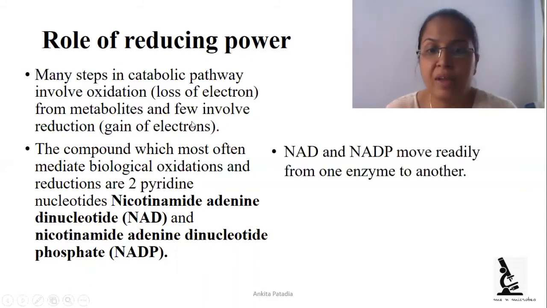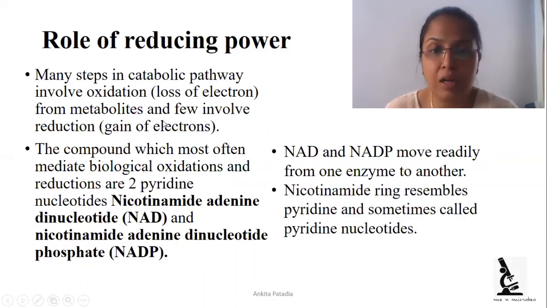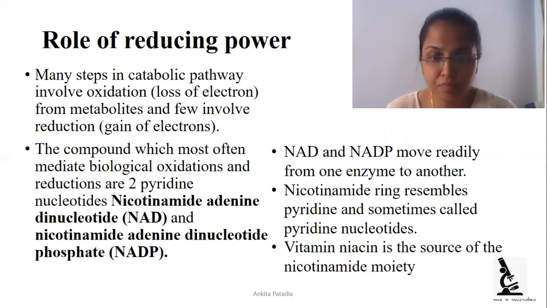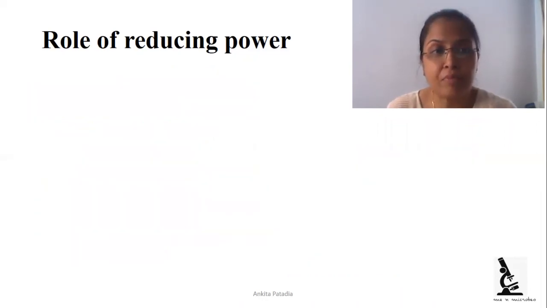So NAD and NADP move readily from one enzyme to another enzyme, meaning they move rapidly from one enzyme to another. This nicotinamide ring resembles pyridine and is sometimes called a pyridine nucleotide. Vitamin niacin is the source of this nicotinamide moiety.